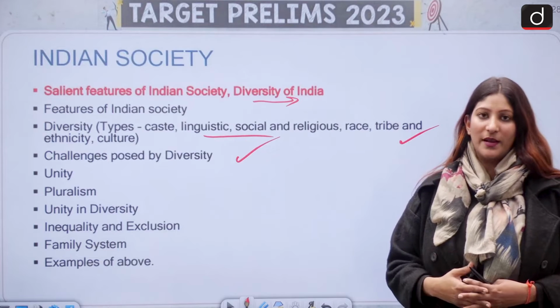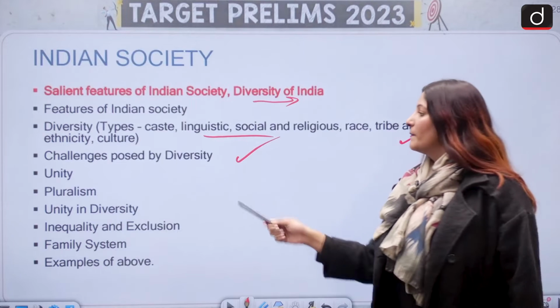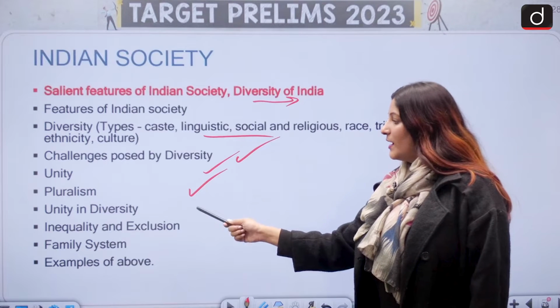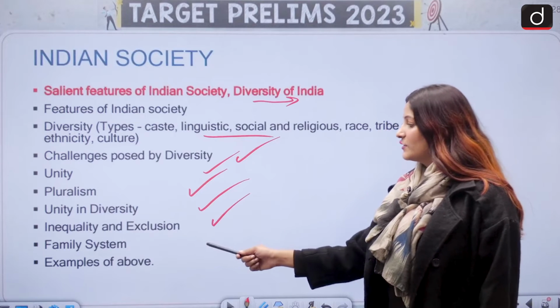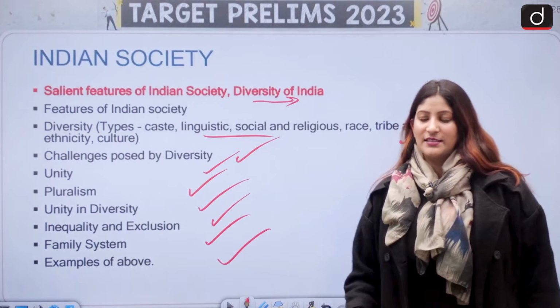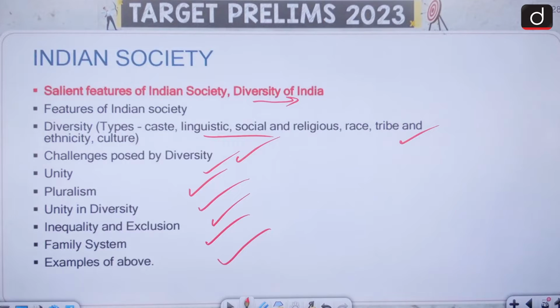Because this is a very favorite question of mains examination. The challenge is caused by this diversity in India. Unity, pluralism, and unity in diversity. Inequality that is existing and exclusion. How does the family system work? And examples of above are important.